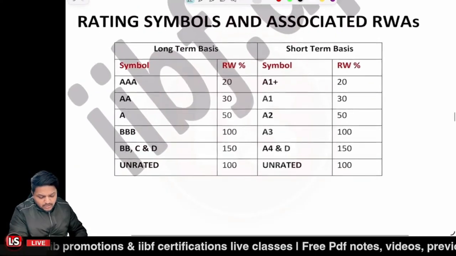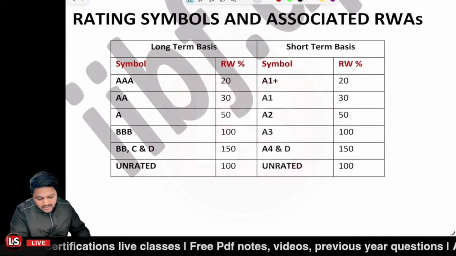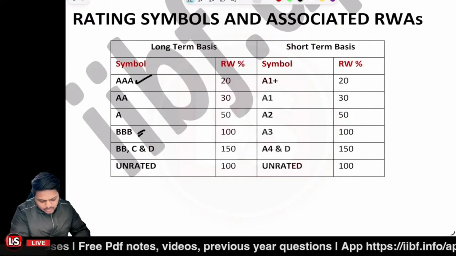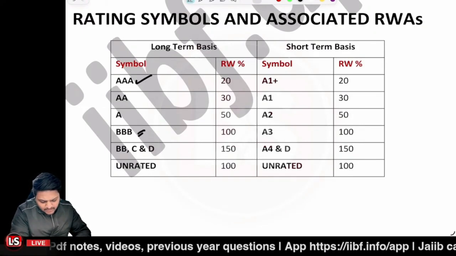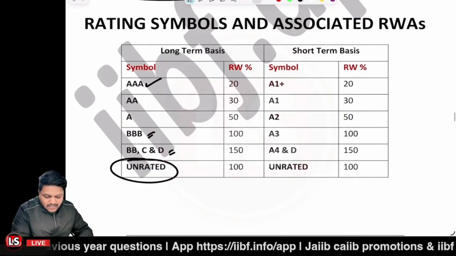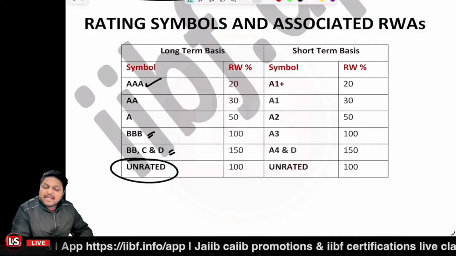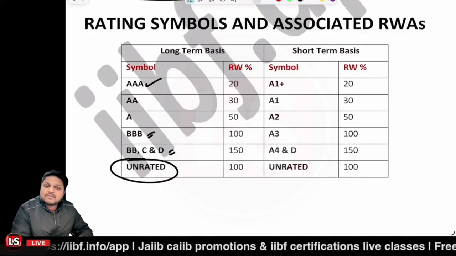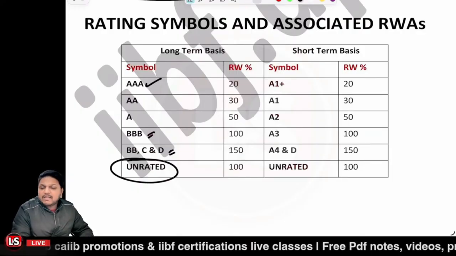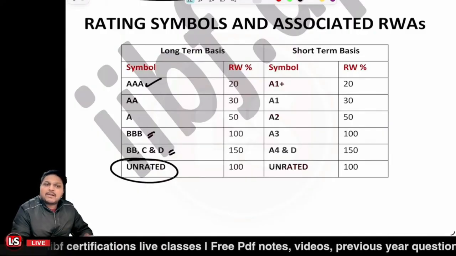So if it is on a long-term basis, triple A is indicating very good, triple B is indicating low, D is indicating defaulted, and unrated is carrying 100%, right? So that's related to the credit rating. As I told you, you will be multiplying the credit equivalent amount with this particular percentage. So even if you have some investment or you're dealing with some counterparty, you'll be going for their credit rating, to see what their credit rating is.